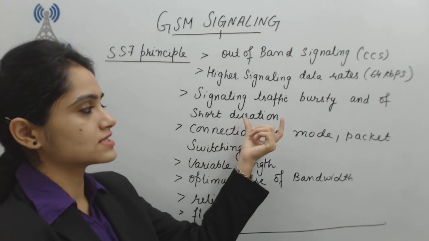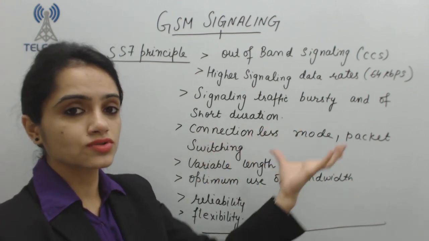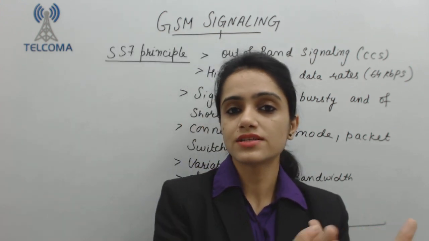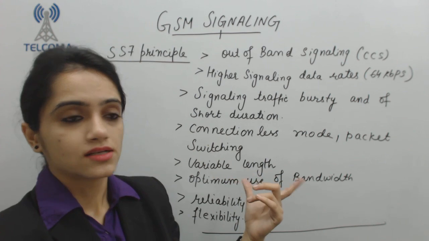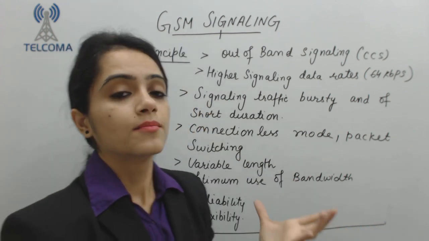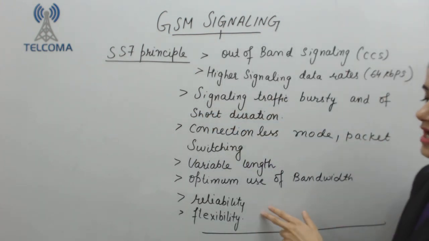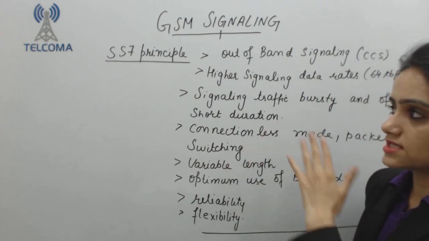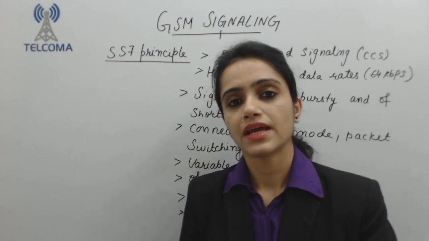Totally connectionless mode, so packet switching. The signaling units, the message units with which my messages flow, are of variable length. Optimum use of bandwidth, using very little bandwidth. A reliable and totally flexible system that can be used in any system. So this is my Signaling System Number 7 principle.